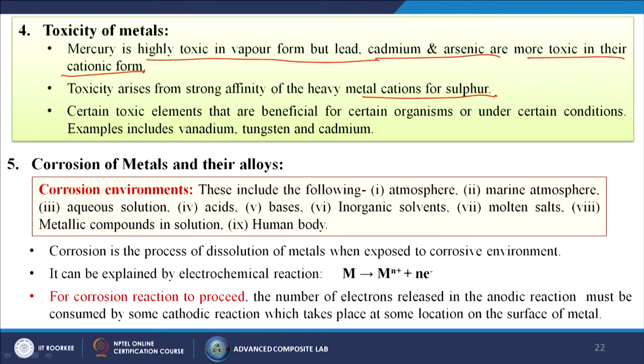Certain toxic elements are beneficial for certain organisms or under certain conditions. Examples include vanadium, tungsten and cadmium. So, these are some sorts of helpful toxic materials.